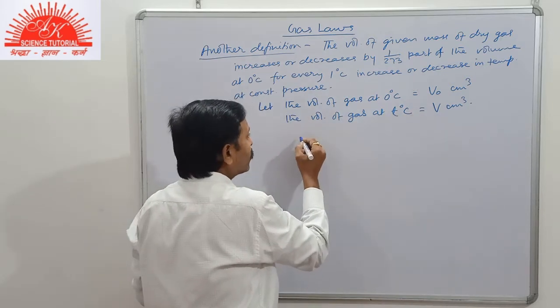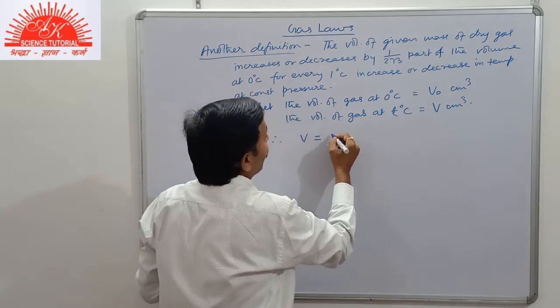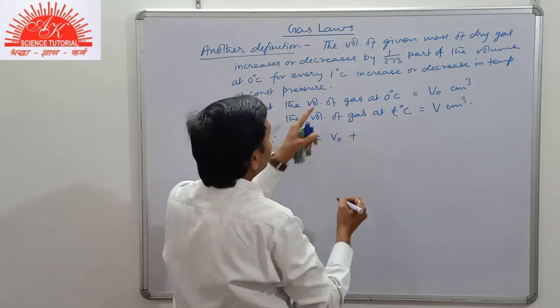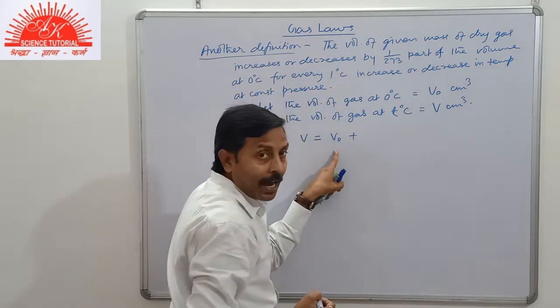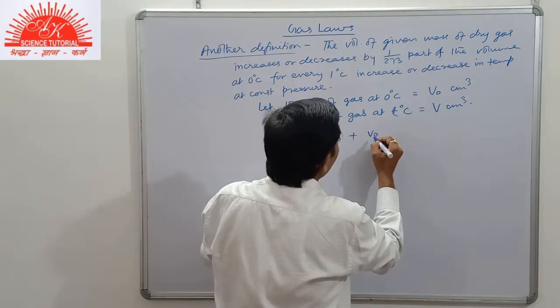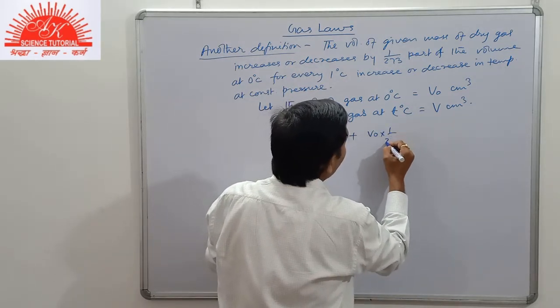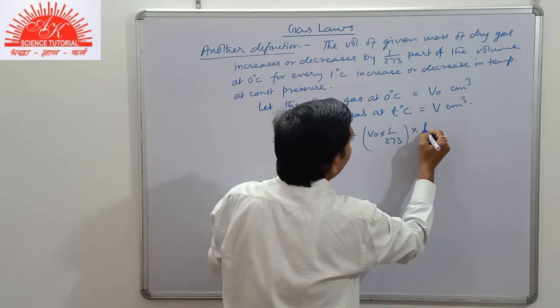So according to Charles' law, V equals V0 plus, since it increases or decreases by a factor which is added to the original volume, V0 into 1 upon 273 multiplied by t.